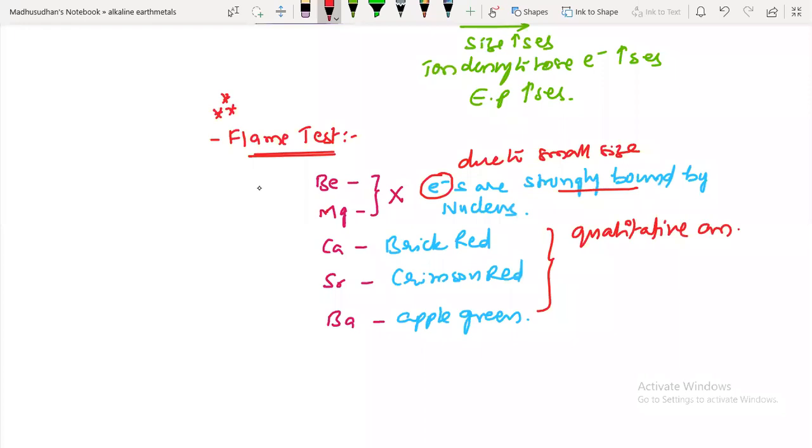Qualitative analysis. The flame test is also called flame photometry.